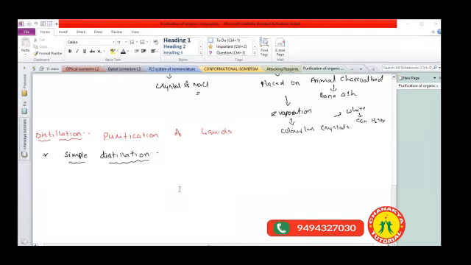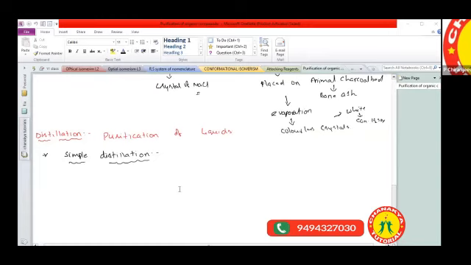The sublimation process can be used for volatile solids. What is meant by volatile solids? The solids which easily convert from one form to another form at room temperature, we can call volatile compounds. Volatile compounds can be purified by the sublimation process. Okay, and the crystallization process.